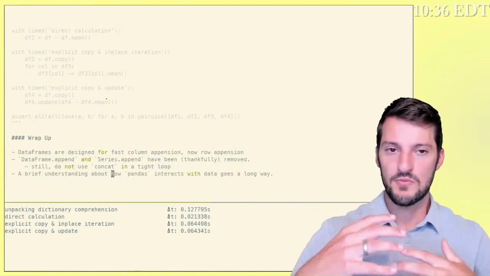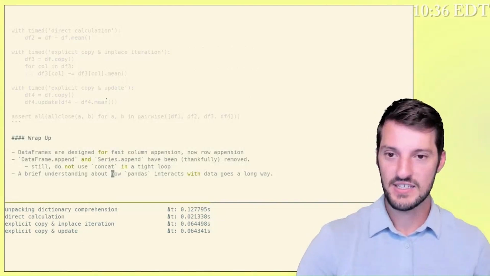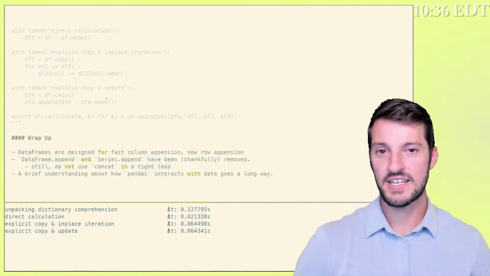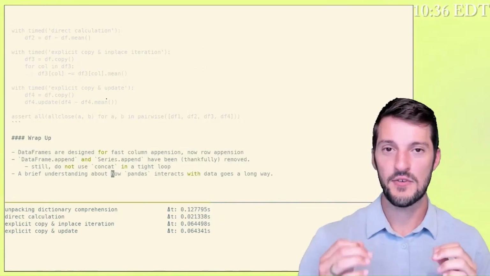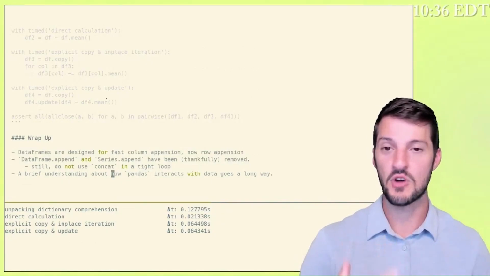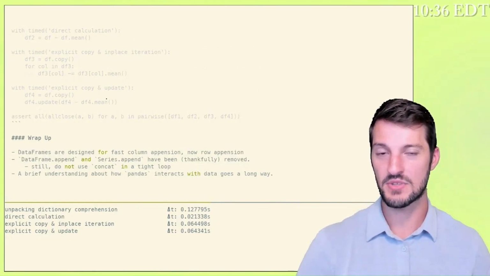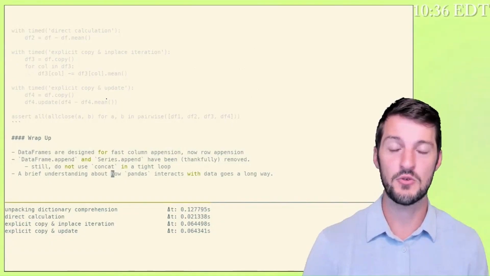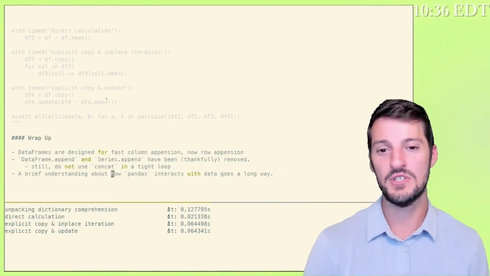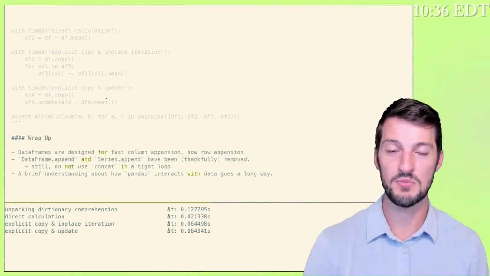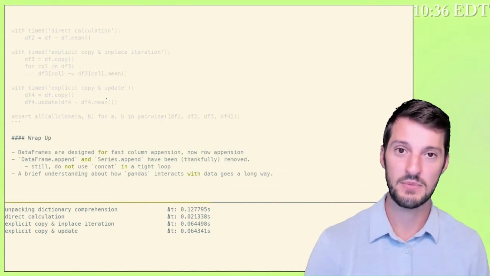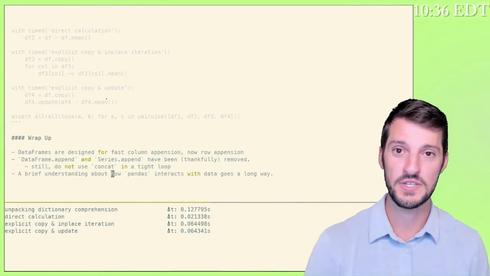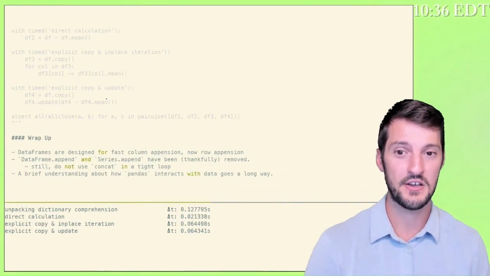And so when we talk about iteration in pandas, or appension in pandas, I should say, we want to recognize that pandas data frames have a very fast ability to add new columns. It does not have a fast ability to add new rows. But if we are adding a bunch of new columns or updating existing columns, we do need to take care that our data frame, the memory representation, does not become too fragmented, because that could very severely impact our performance on operations that should be fast otherwise.